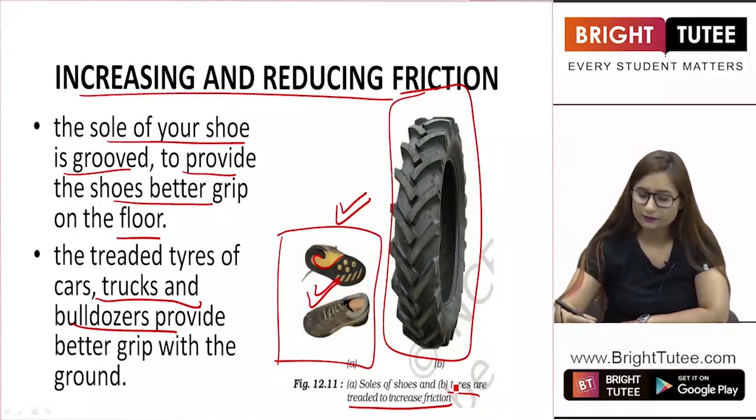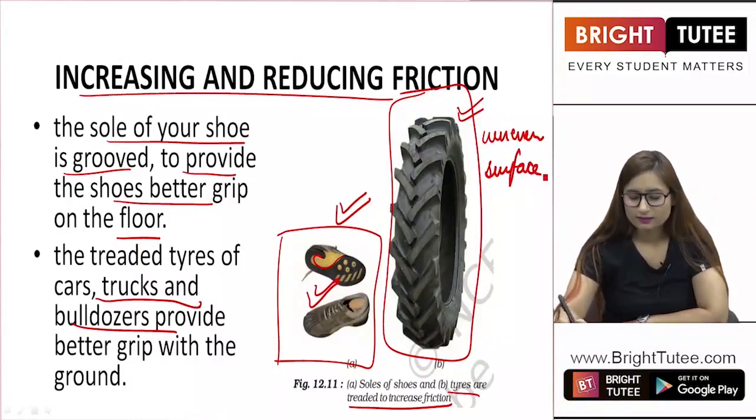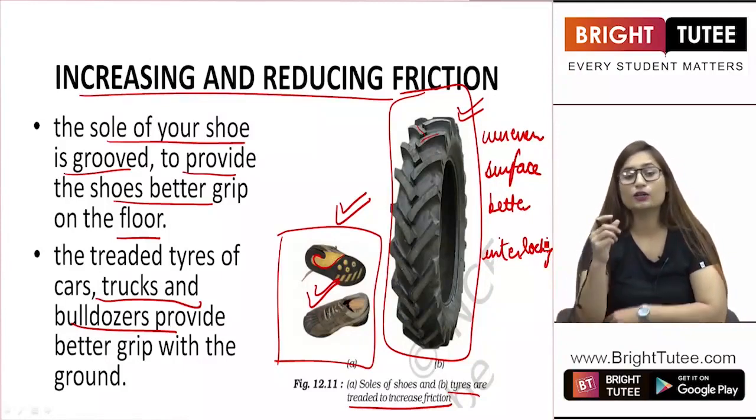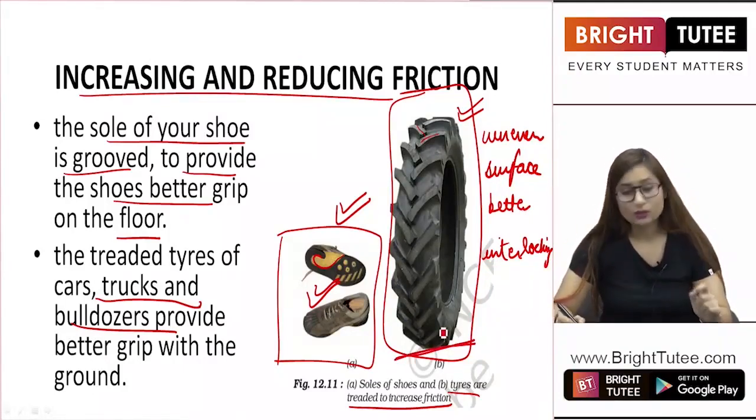How, students? We have basically provided an uneven surface. Right? This is an uneven surface. Now this uneven surface provides better interlocking. We studied that friction is all about the interlocking of two surfaces. So when this tire is on the road, it is not that smooth, right?